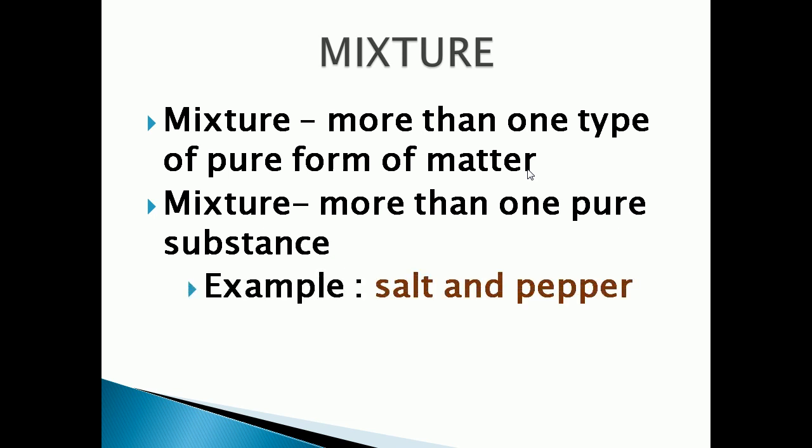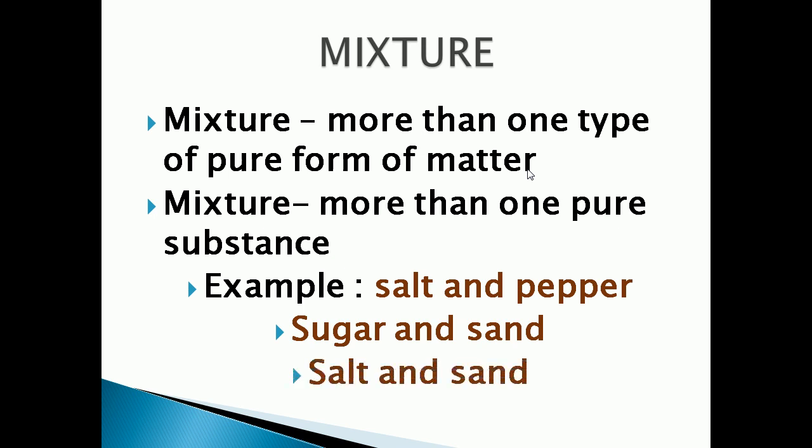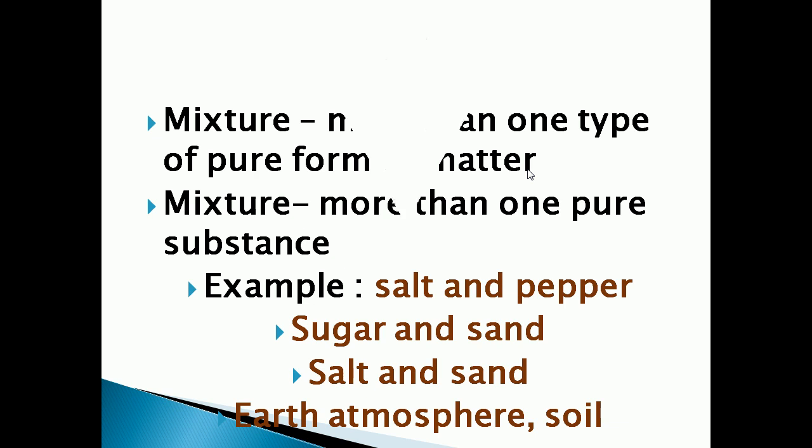Okay, now we can see examples for mixture. Salt and pepper is a mixture. Sugar and sand is also an example for mixture. Then salt and sand. Earth atmosphere means we know atmosphere contains a mixture of gases. So there also we can see the mixture. Then soil. It also contains what? Gravels, pebbles, stones, small stones. So soil is also a type of mixture.